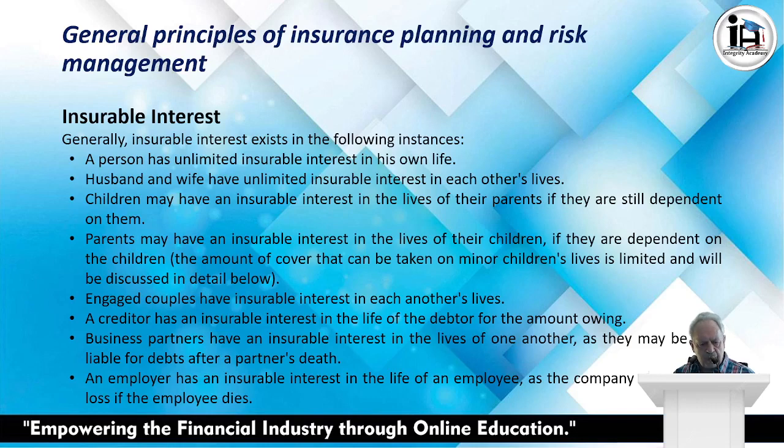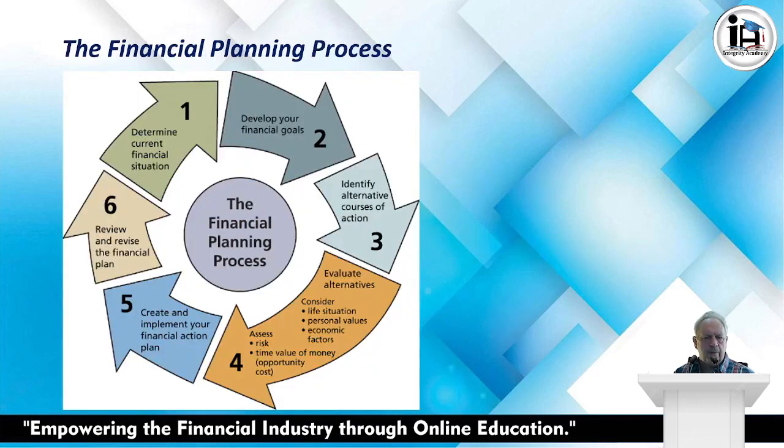I'm just going to, on a diagram, quickly discuss with you the life insurance cycle or the planning process, because the next one we're going to move into will be the various life products, and that all forms part of your financial planning process that you as an advisor must work through when you work in life insurance.